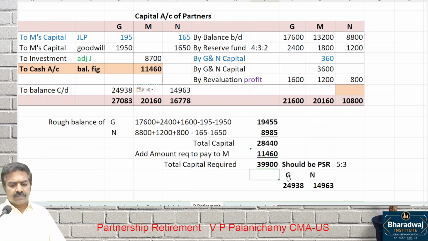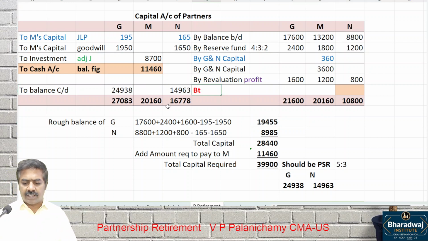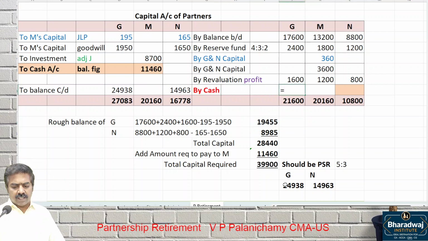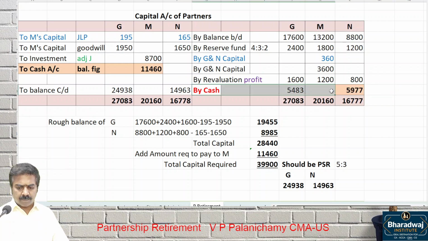How? What is the capital required? 24,938. What is the capital available? 19,455, so you have to bring in cash, both of them will bring. This is the capital required minus this capital available, the balance you have to bring in. N also, capital required is this much minus capital available is how much? 8,985, so the balance you have to bring. It will be 5,977. 5,977 you have to bring. This is a balancing figure.